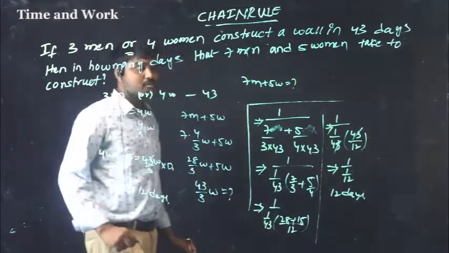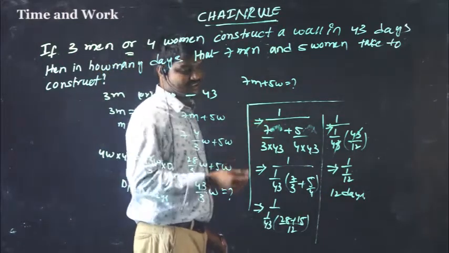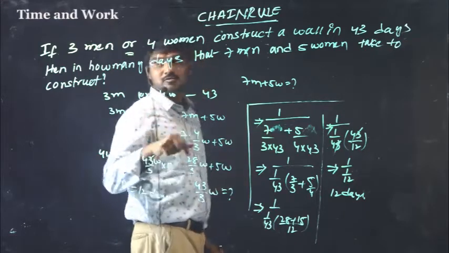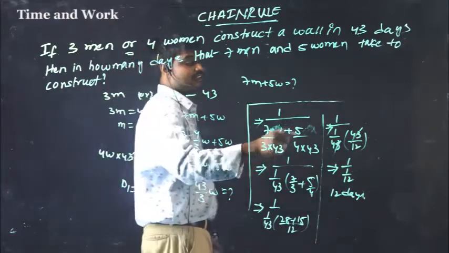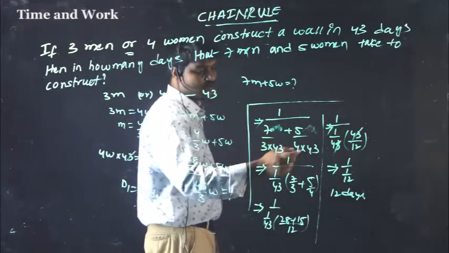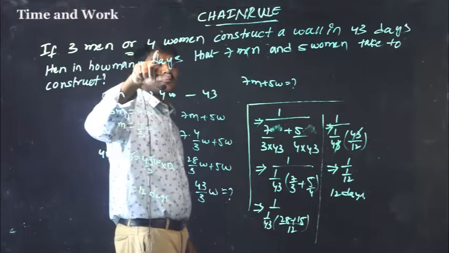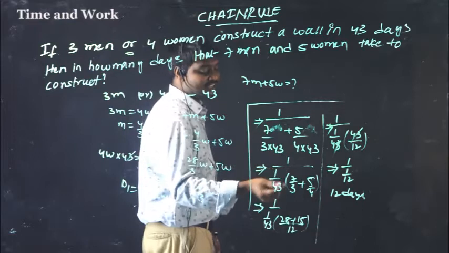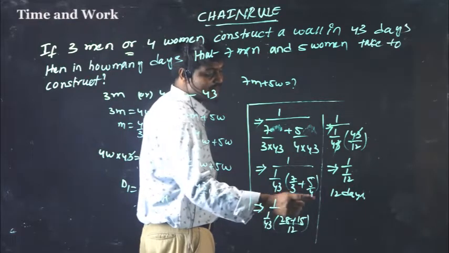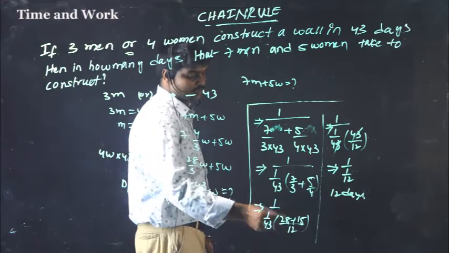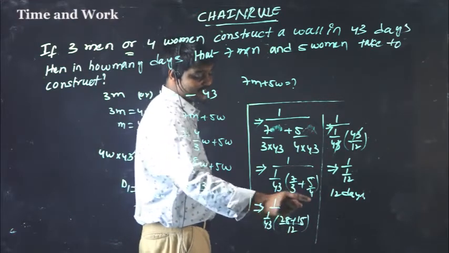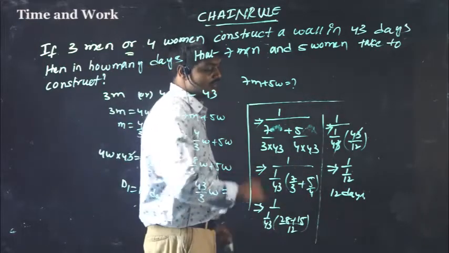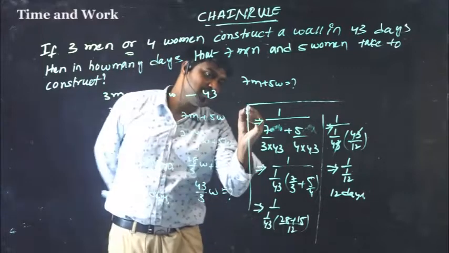Once again, the shortcut: 1 by can be taken. So 7 men and 5 women should be put in the numerator. So for men, multiply 3 into 43, and the women's side is 4 into 43. Because men are 3, that's why 3 into 43. Take common 1 by 43, 7 by 3 plus 5 by 4. LCM is 12. So 4 sevens are 28 plus 15, 43 cancels. 1 by 12, that is 12 days. This is the shortcut.